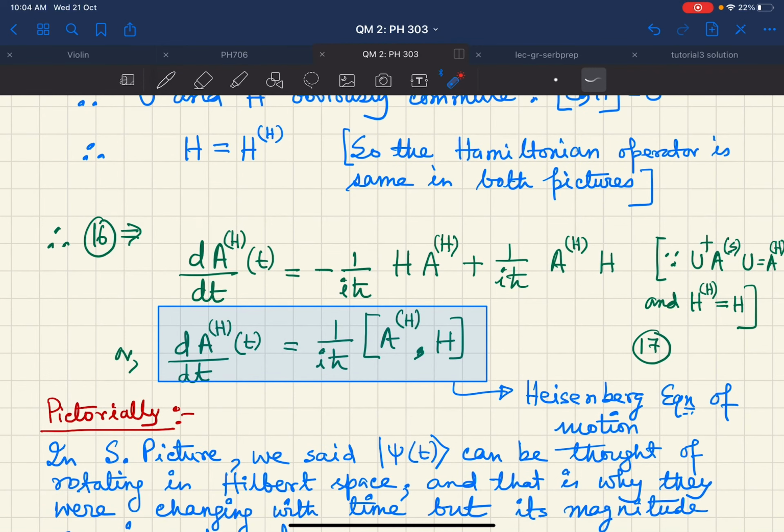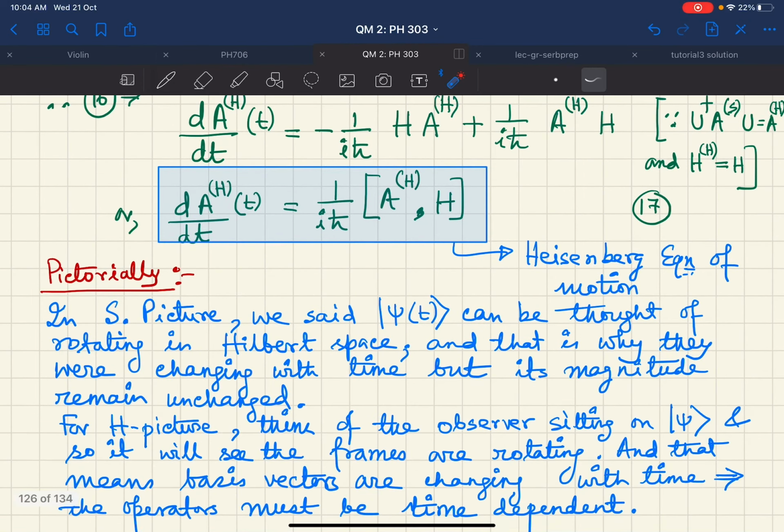So pictorially, in the Schrodinger picture, we said that psi of t can be thought of as rotating in the Hilbert space, and that is why it was changing with time, but the magnitude was remaining unchanged. On the other hand, in the Heisenberg picture, one can think of the observer to be sitting on the state ket itself, so it will not see that the state ket is rotating, rather it will think that the reference frames are rotating, kind of.